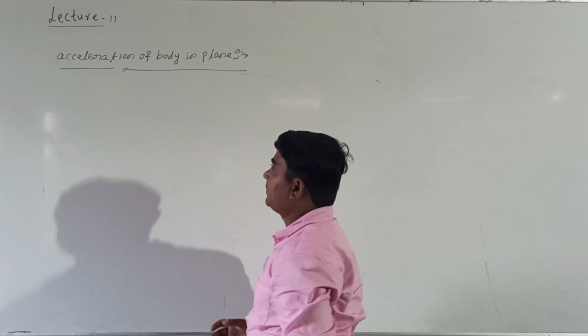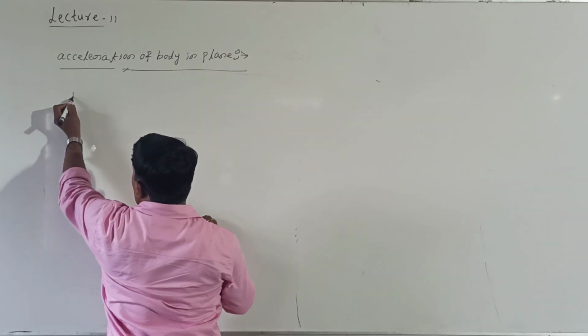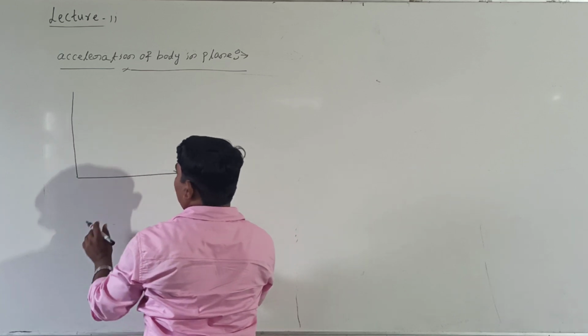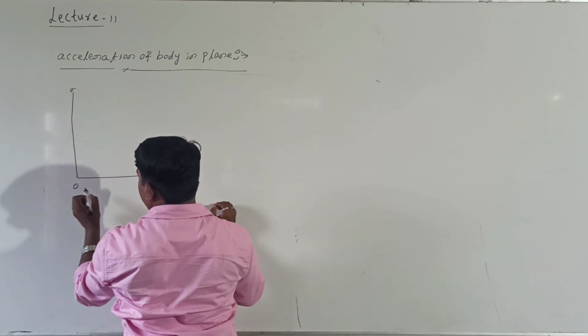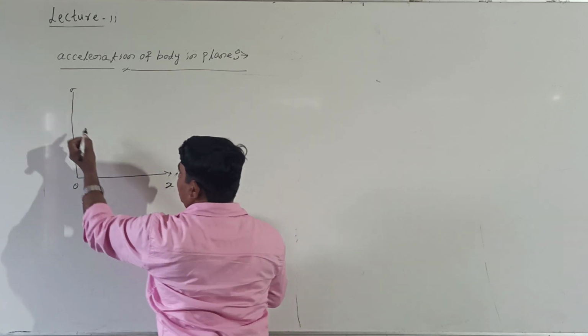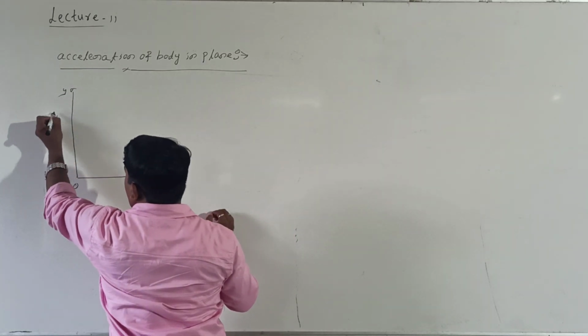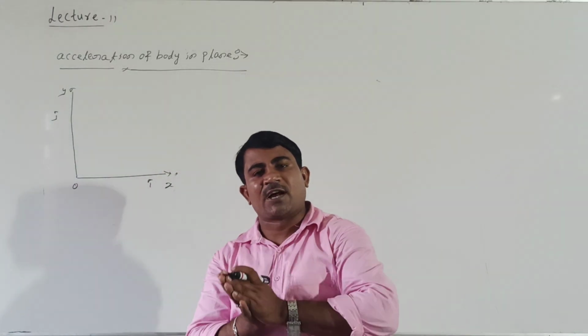Acceleration of the body in a plane. Shall I take the plane again? See here. This we are calling plane here, right? X axis and y axis. Unit vector is i cap along the x axis, and unit vector is j cap along the y axis. Now in this case, how is the body moving?